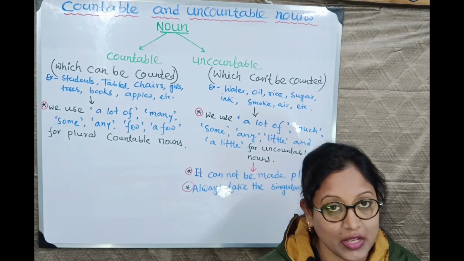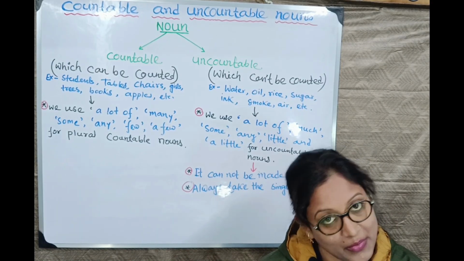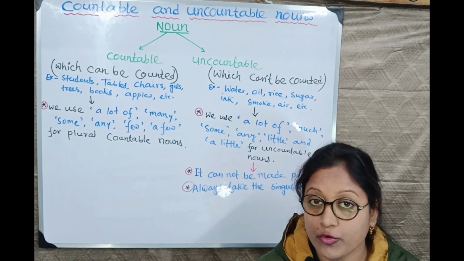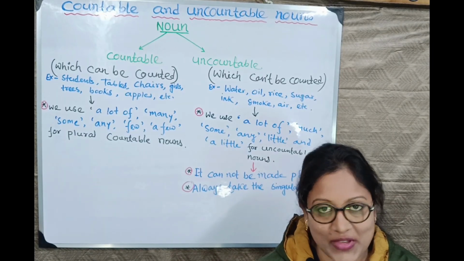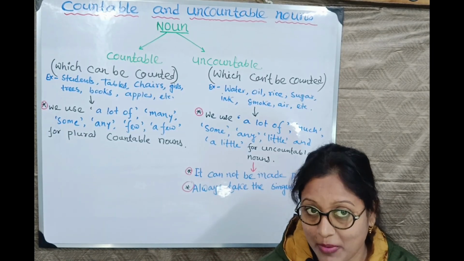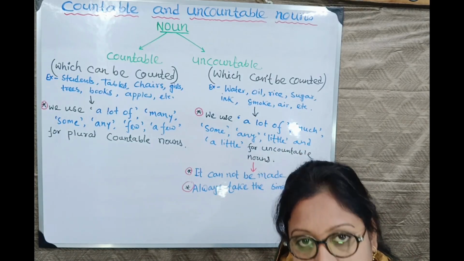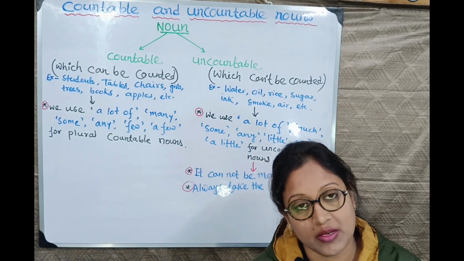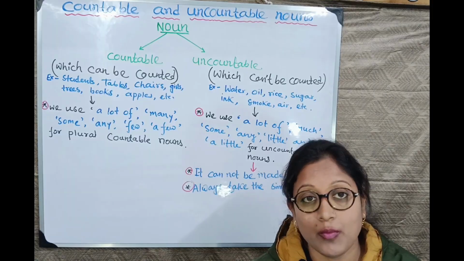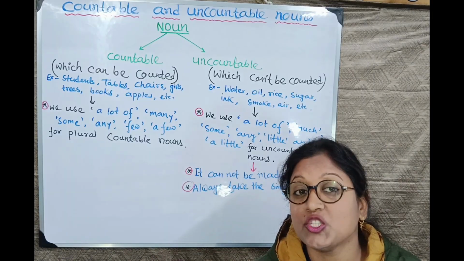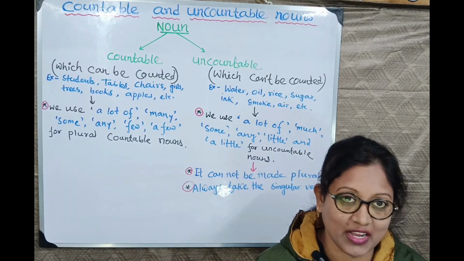For uncountable, always take the singular verb, okay? And where to use a lot of, much, many. We have learned, right? A lot of for affirmative sentences and much, many for negative and interrogative sentences. Many for countable plural nouns and much for uncountable nouns.